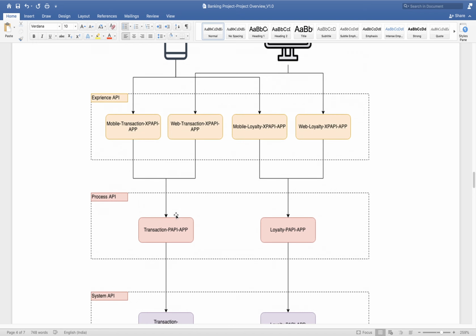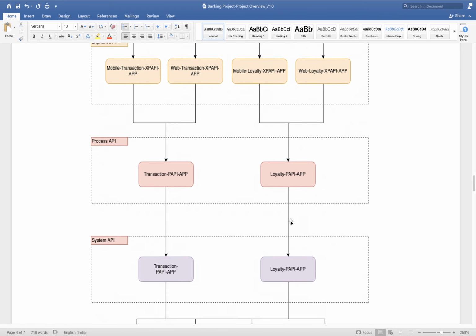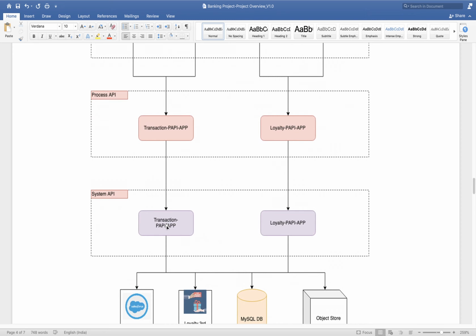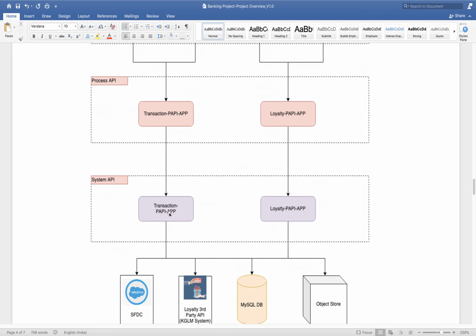Okay. Now this process layer. In this process layer, you can see we have two applications. This process application will contain all the transaction related API, and this one will contain all the loyalty related API. So here again we have system API. This system API will contain all the transaction related system API. This will contain all the loyalty related system API.